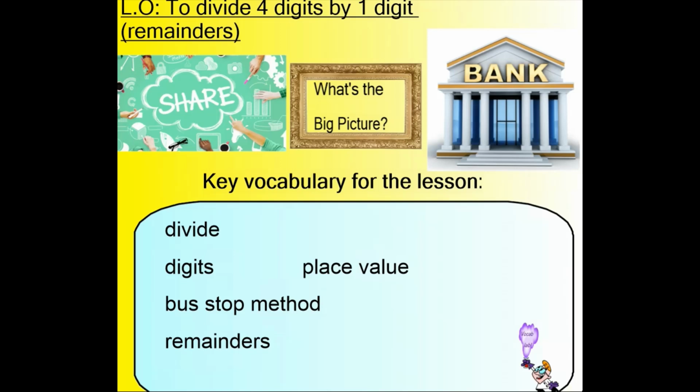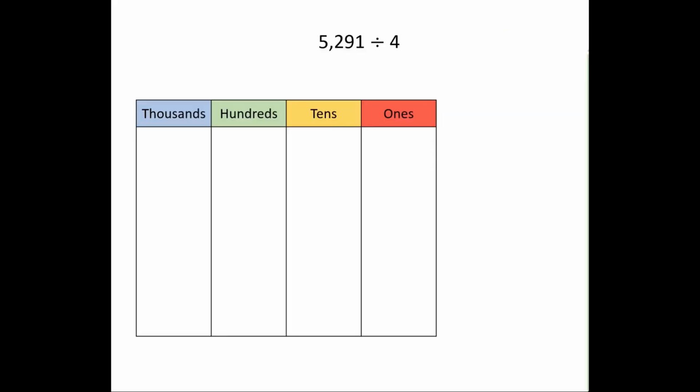Our learning objective for today is again dividing a 4-digit by a 1-digit with remainders. Just like I mentioned on Friday, this week it's really enabling us to practice our skills that we learnt last week in a variety of different questions. But today our focus is remainders. So let's get started. We're going to have a go at this question together.